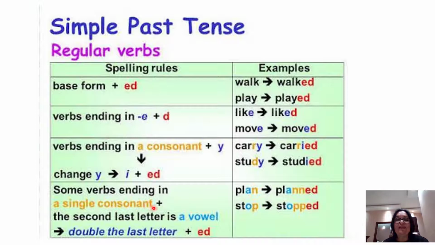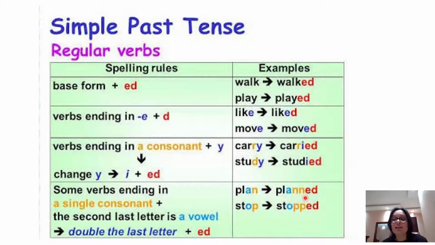Now, sometimes we are going to have verbs like plan or stop, and they have only one syllable, and that syllable ends in a pattern: consonant, vowel, consonant. So what do we have to do with the last consonant?